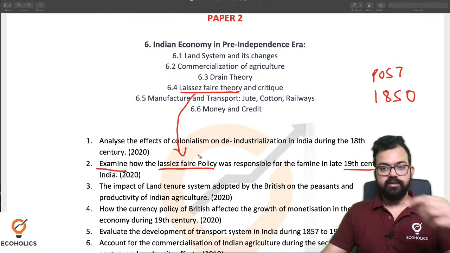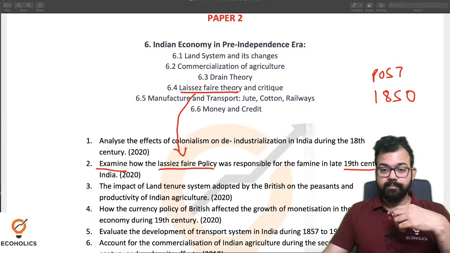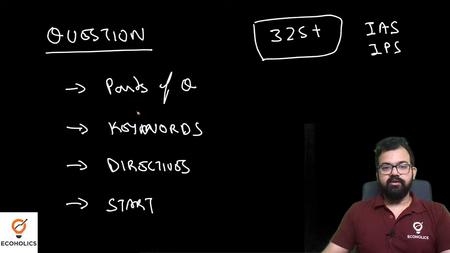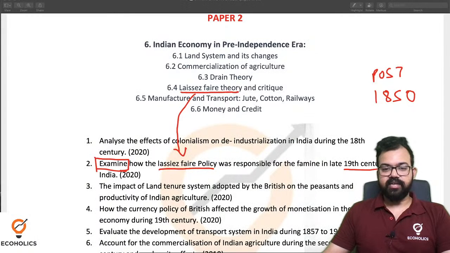Getting my point? Now here the syllabus is important. What can I say here? Another thing is the directive, examine. If I can show you, we'll just discuss what kind of things we will discuss. First the parts of the question, then keywords, then direction, and then the start. These are the four things that we will discuss.